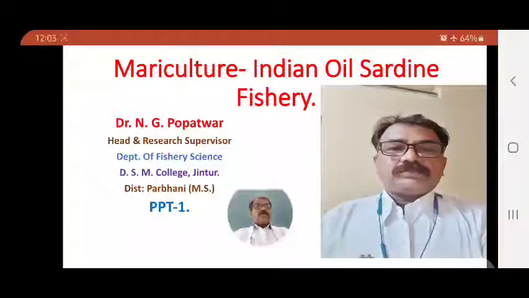It is also used as fish guano for plantations such as coconut, coffee, tobacco and tea. That's why it is an important commercial fishery captured on both the east and west coast, but sardines are caught abundantly on the west coast and only sporadically on the east coast of India.